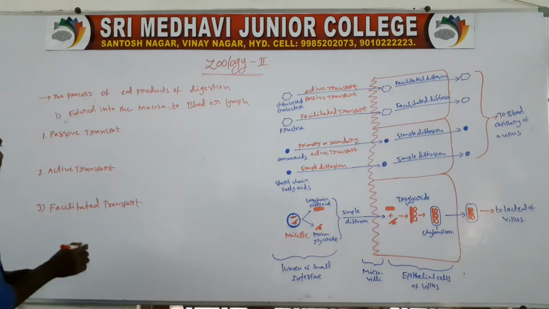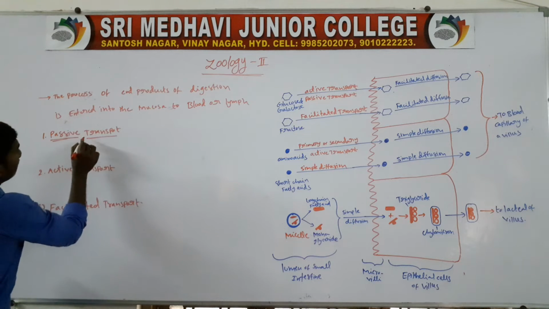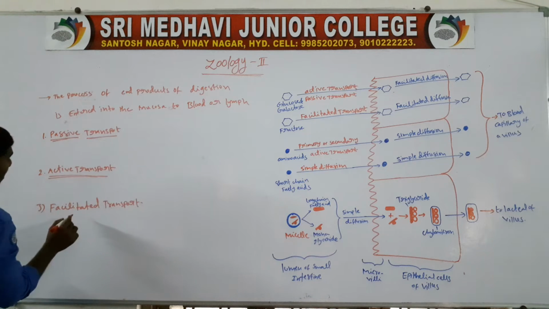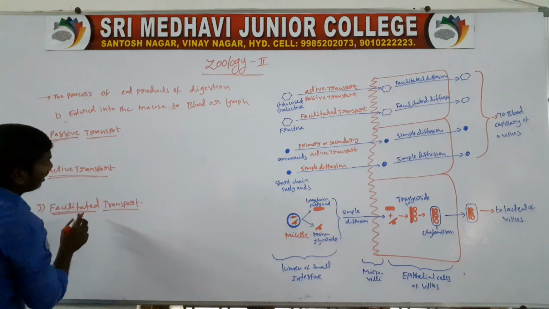First one, passive transport. Second one, active transport. Third one, facilitated transport.